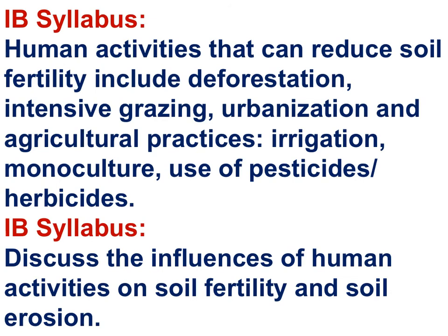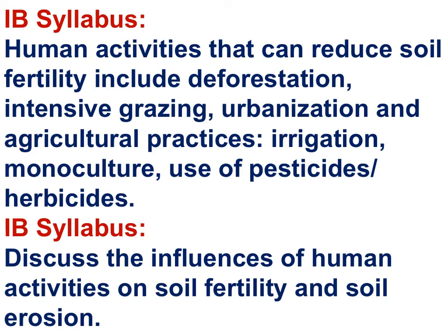Before moving into salinization, here's an IB syllabus statement to read carefully and take notes. Human activities that can reduce soil fertility include deforestation, intensive grazing, urbanization, and agricultural practices that include irrigation, monoculture, the growth of single species across wide tracts of land, and the use of pesticides and herbicides. As well, you need to be able to discuss the influences of human activities on soil fertility and soil erosion.